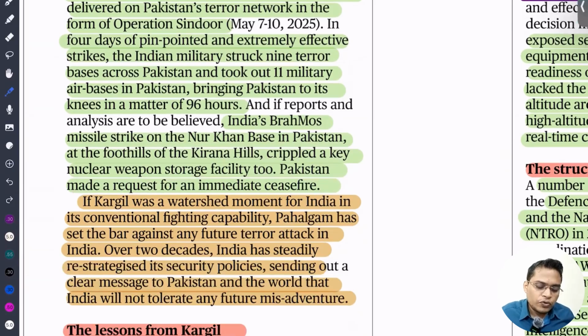So we know that Kargil is a watershed moment in India because of its conventional fighting capability. After the Kargil war, we have modified everything. There was a Kargil Review Committee. We have modified our security apparatus, our military strength, everything. We have modified our border management also. Over two decades, India steadily re-strategized its security policy, sending out a clear message to Pakistan and the world that India will not tolerate any misadventure.